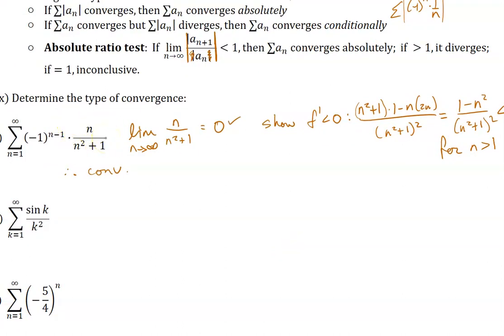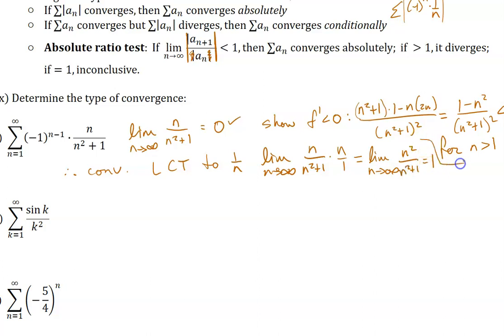All right, at this point, you probably know where this is going because we've seen similar to this quite a bit. I'm going to use the limit comparison test to 1 over n. So limit as n approaches infinity of n over n squared plus 1, divided by 1 over n, is the same thing as times n over 1, and then this ends up being the limit as n approaches infinity of n squared over n squared plus 1, which is 1.